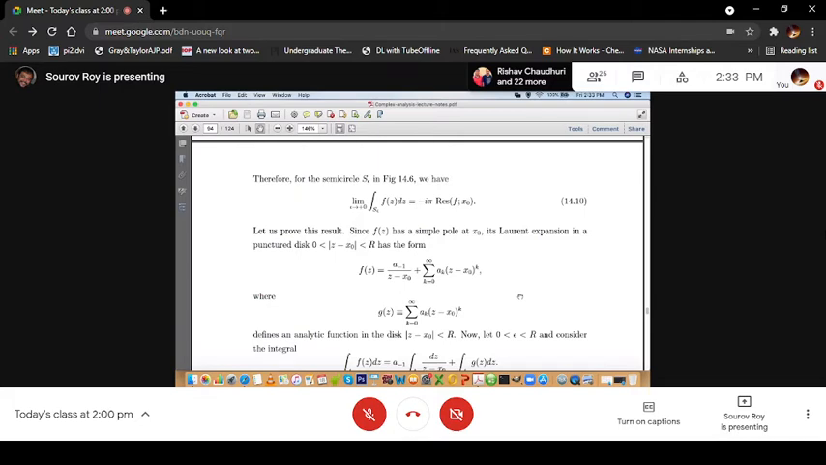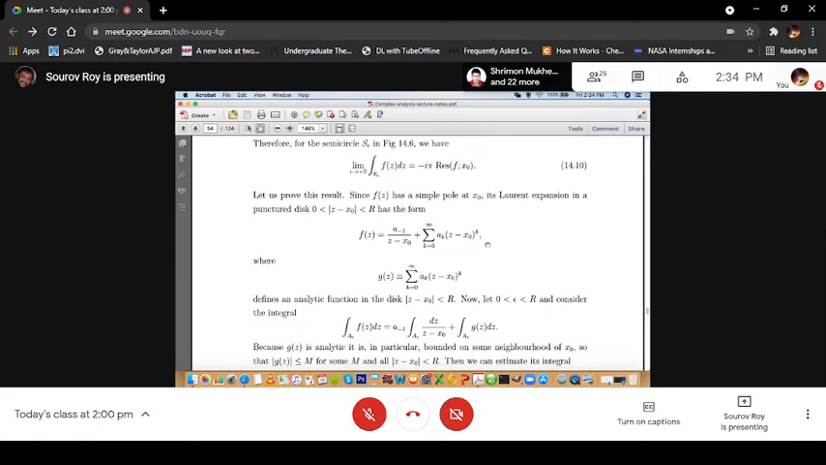Now we already mentioned that f(z) has a simple pole at x0. So if you just do the Laurent expansion of f(z) in the punctured disk, 0 less than mod of z minus x0 less than r, because there is a pole at z equal to x0, it should be of the form: it's a simple pole, so the principal part has only one term, a minus 1 divided by z minus x0, plus the analytic part, which is this.